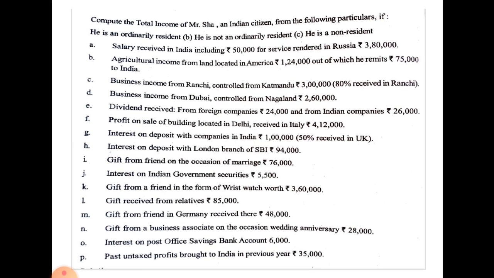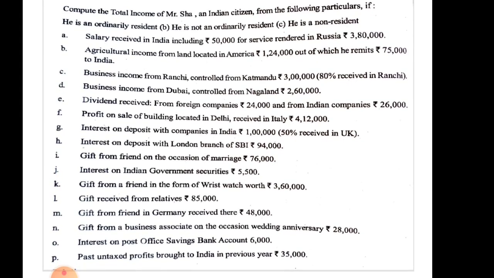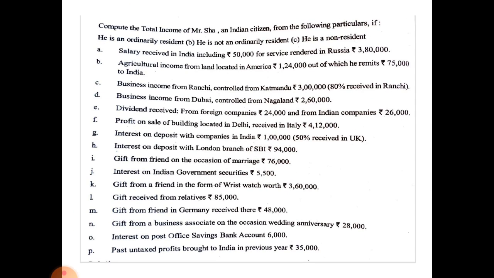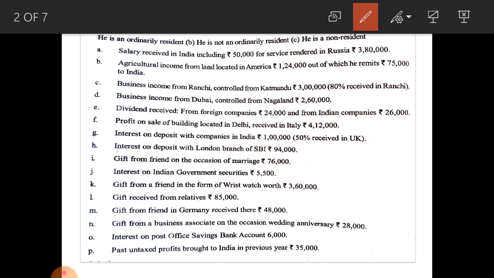See the first one, salary from India including rupees 50,000 for service rendered in Russia. Irrespective of his service in any country, you have to consider where the salary is received. Here salary is received in India, that is why this amount is taxable under all three categories.